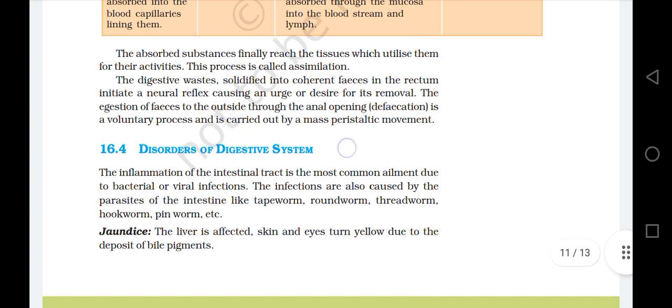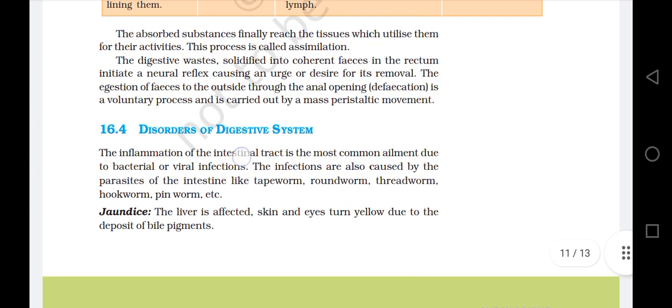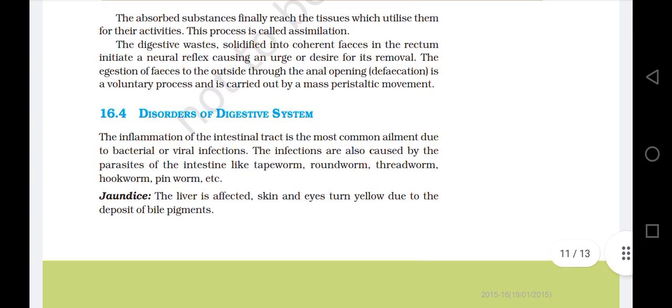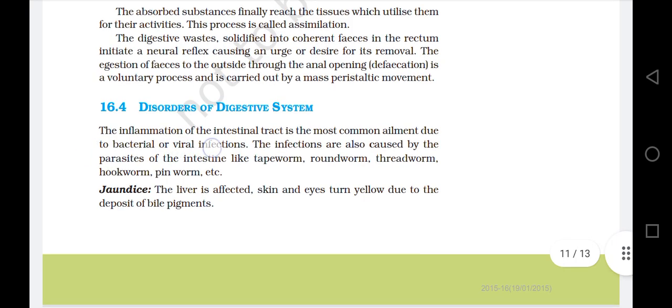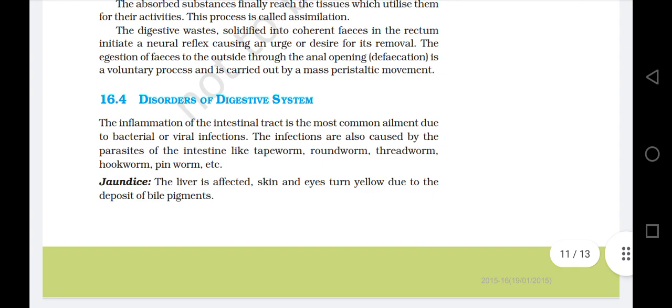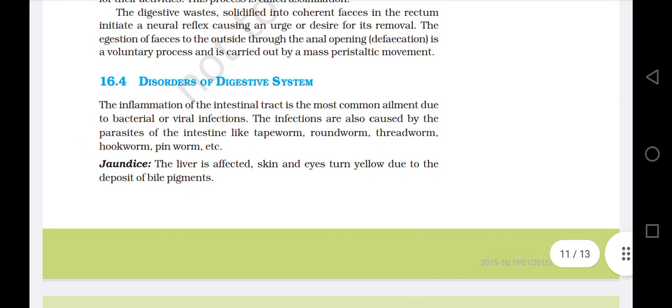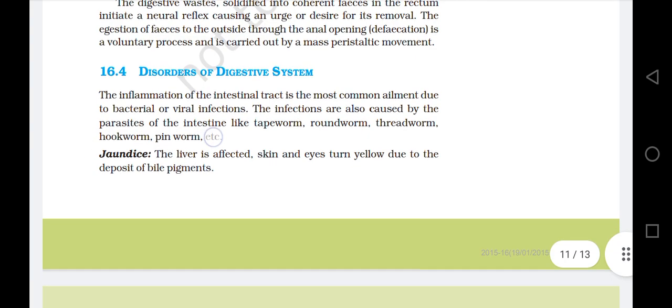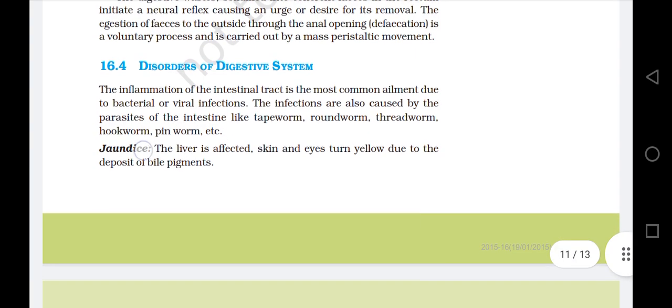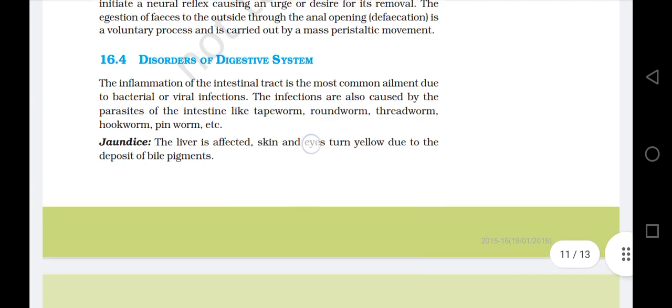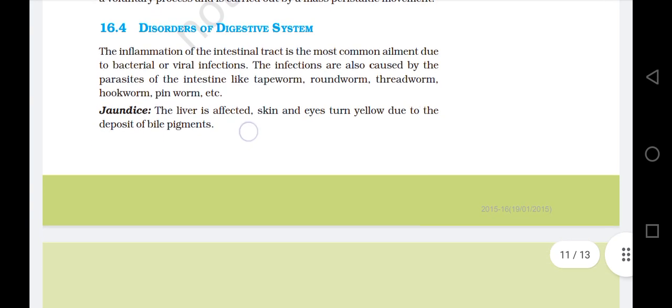16.4 Disorders of the digestive system. The inflammation of the intestinal tract is the most common ailment, due to bacterial or viral infections. Infections are also caused by parasites of the intestine like tapeworm, roundworm, threadworm, hookworm, pinworm, etc. Jaundice: the liver is affected, and skin and eyes turn yellow due to deposit of bile pigments.